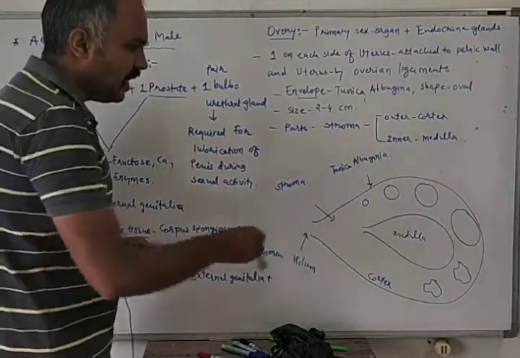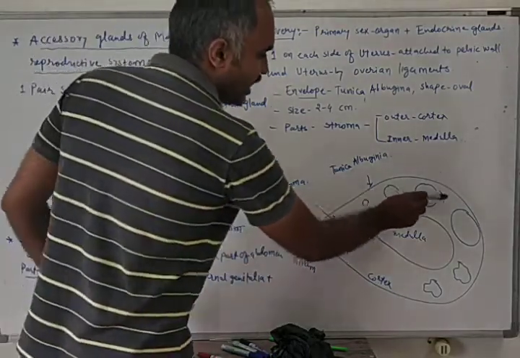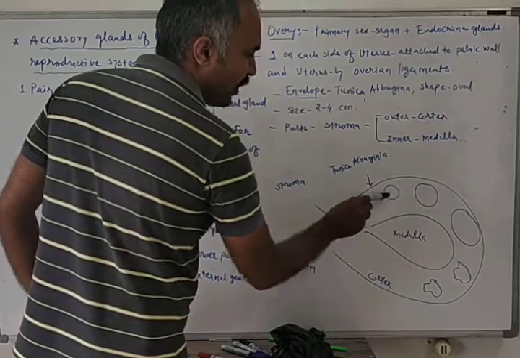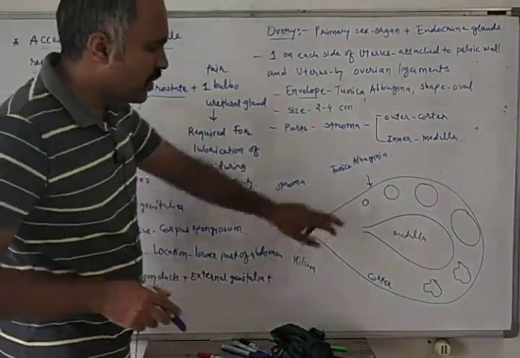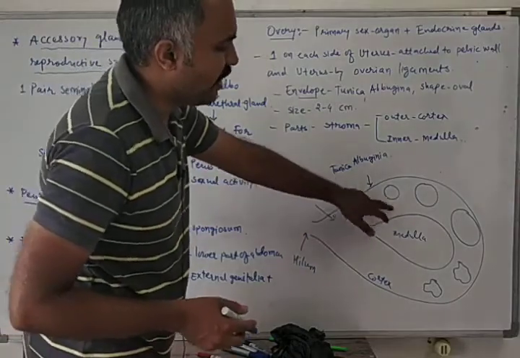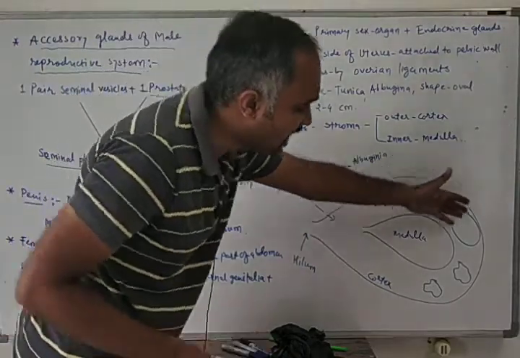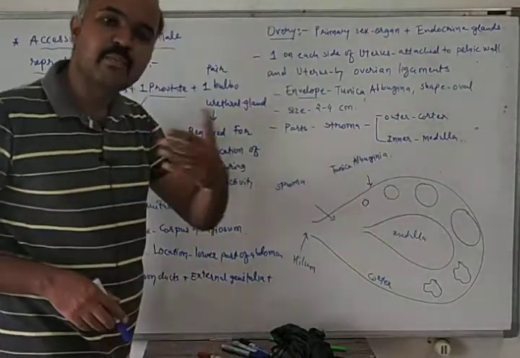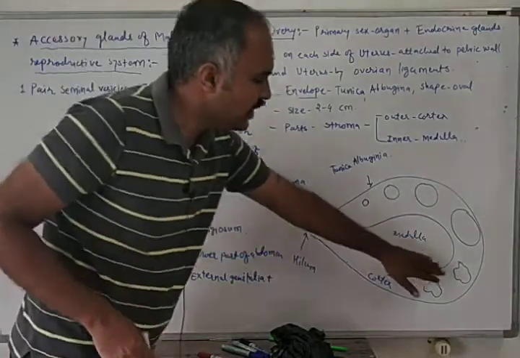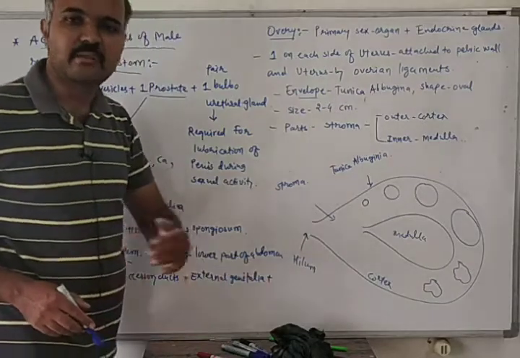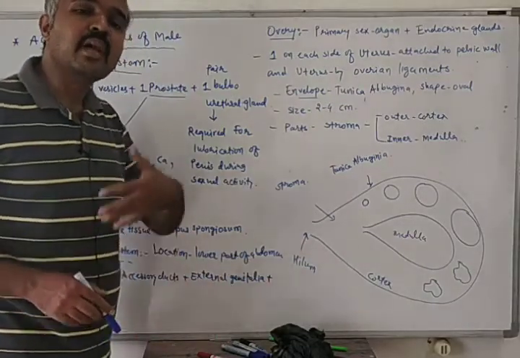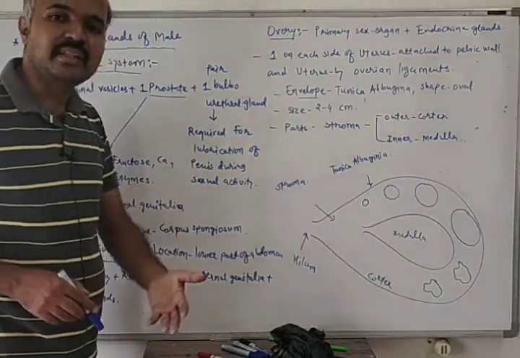And you can see the developing follicles inside the ovary. We will talk about this in the next videos. So this is the primary follicle, this is the secondary follicle, this is the tertiary follicle, this is the Graafian follicle. When the Graafian follicle ruptures, it gets converted into corpus luteum, which degenerates after some time, or it may persist if there is pregnancy.